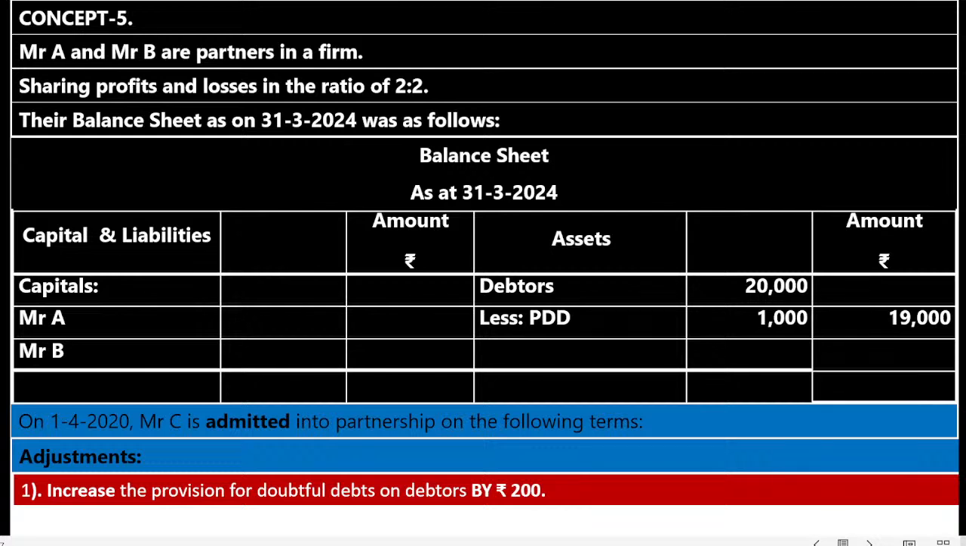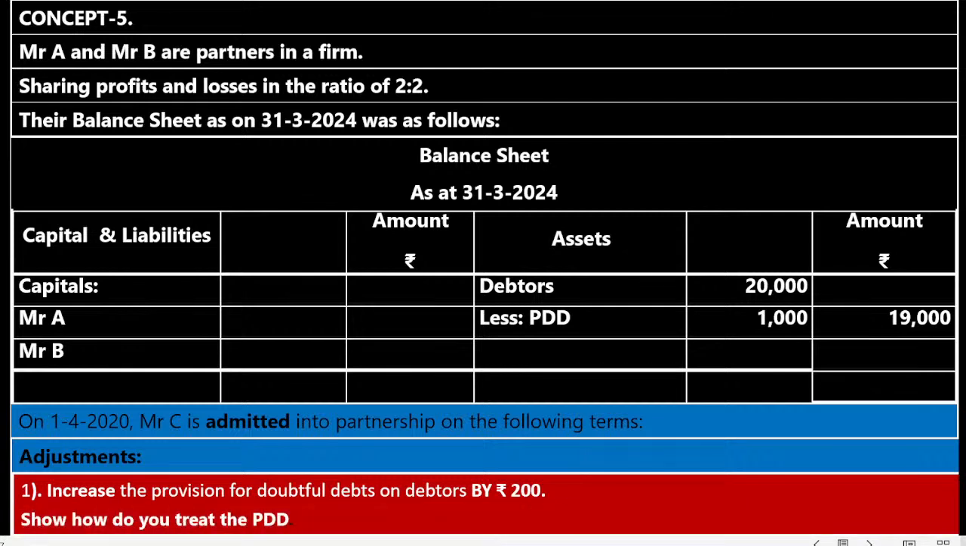It means that they are saying that now PDD is 1,000. It should be increased by 200. Means they are saying that you make it as 1,200. In future you maintain 1,200 PDD. So there is an increase in the PDD. Show how you treat the PDD. Now pause the video and note down the question. Means write the question.